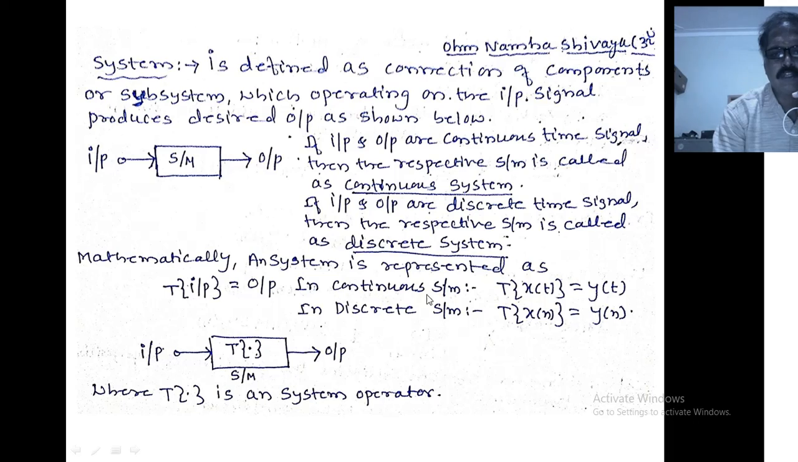In case of a continuous system, the system operator operating on the input signal x(t) produces the desired output y(t). In case of a discrete system, the system operator operating on the input signal x(n) produces the desired output y(n). So remember, T[ ] is called a system operator.